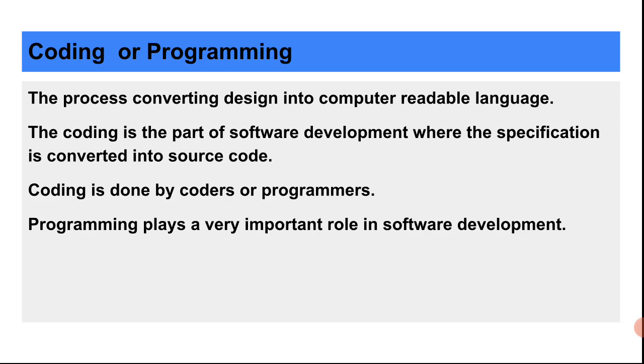So coding is the process to convert the design into computer readable language. Readable languages are the software languages which we use for programming. There is C++, Java, C sharp. All these languages are computer readable languages. The second name of coding is programming. This is done by programmers, and daily, millions of people write their code to execute their programs and make them into software and products for customers.